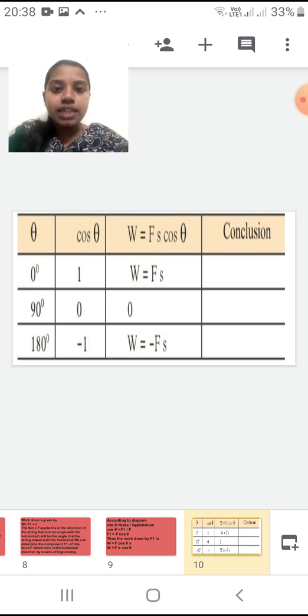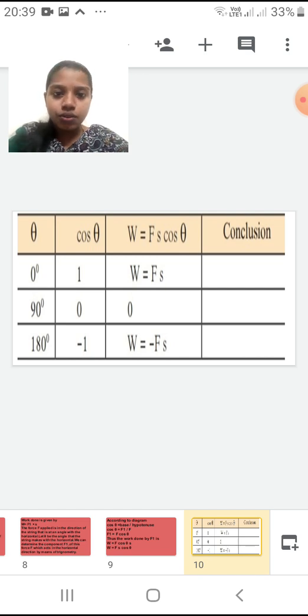Again I'll repeat. W is equal to F into S cos, first I will put 0 instead of theta. So cos 0 value is what? 1. It is given in the second column. So 1 into FS, answer will be FS. Second one, W is equal to F S cos 90. Now cos 90 value is what? 0. So what you will get? W is equal to F into S into 0. Any number into 0, answer is 0. So the second, you can see W is equal to 0. Now there W is not written, but work done will be 0.